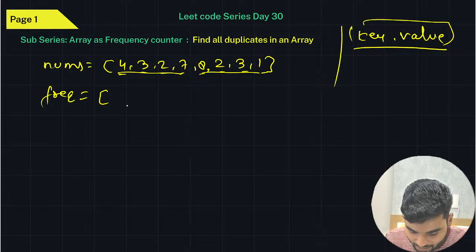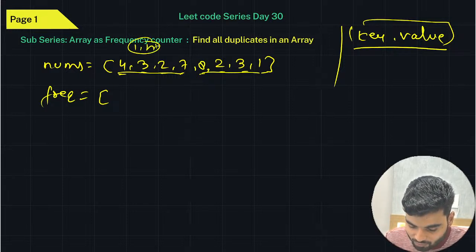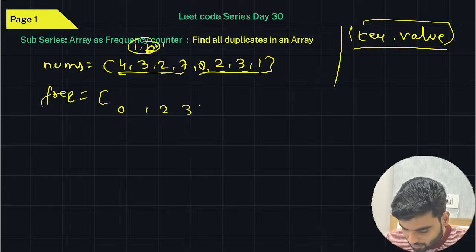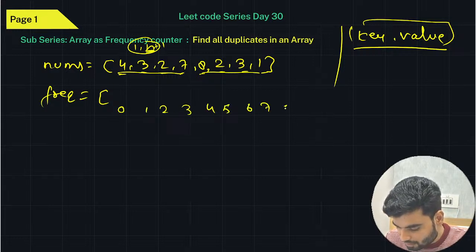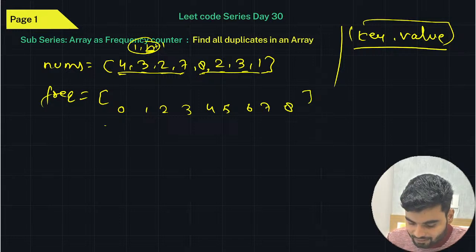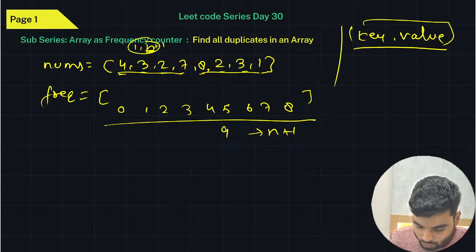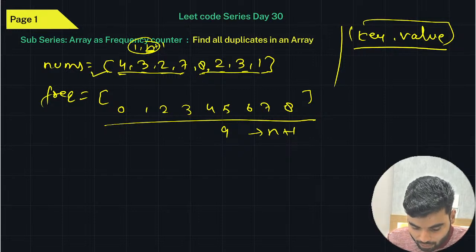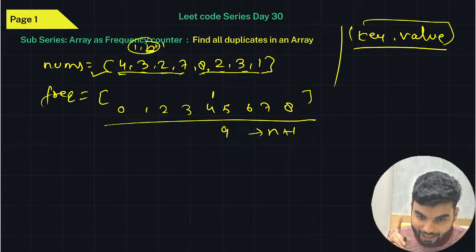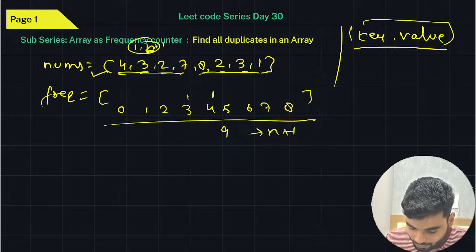You remember yesterday we discussed that whenever you have a problem where you have values 1 to n, you create an array of size n plus 1. Why? Because n should be the last index. So we'll create indexes 0, 1, 2, 3, 4, 5, 6, 7, 8, meaning a size 9 array. Look at this, length is 9. So n plus 1 basically. And what you'll do is target the index equal to the value in nums. On the 4th index, you'll do plus 1, meaning 4 has come one time. On 3, you'll do plus 1. And by default, all these values are 0.